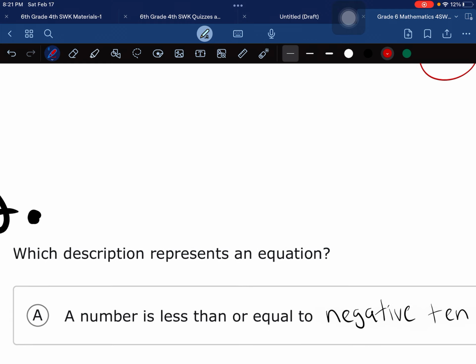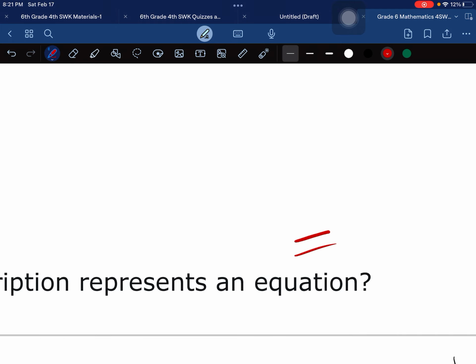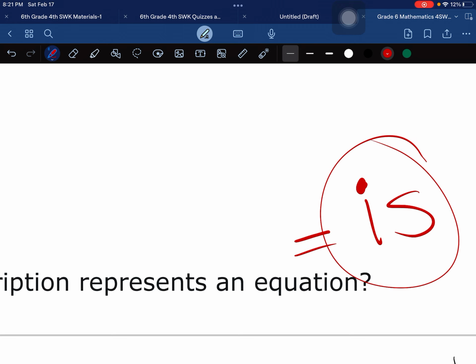32, even easier. Which description represents an equation? Una ecuación, chicos, means an equal sign. And the only way you can have an equal sign is if you have the word is. Now, you have to be careful, though, because if it says is less than, that means you do not have an equal sign.